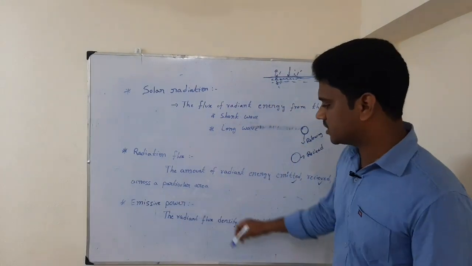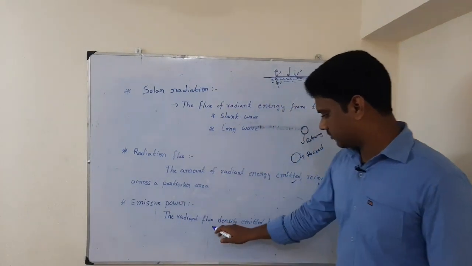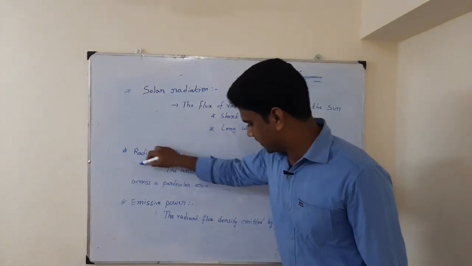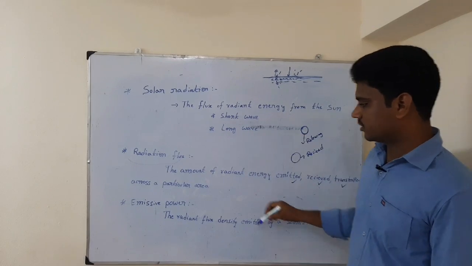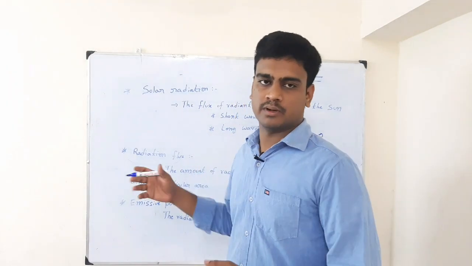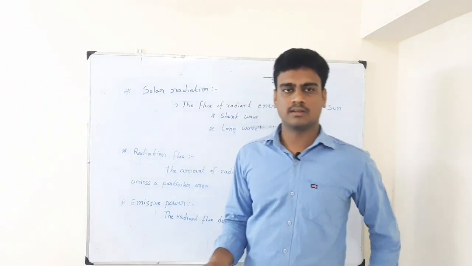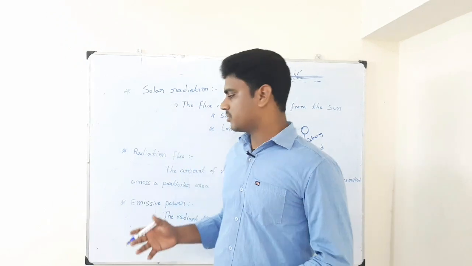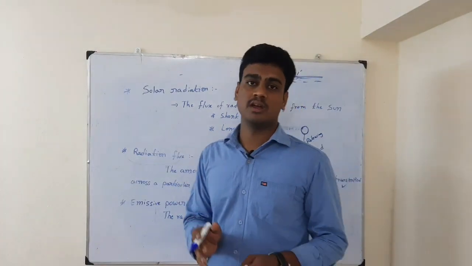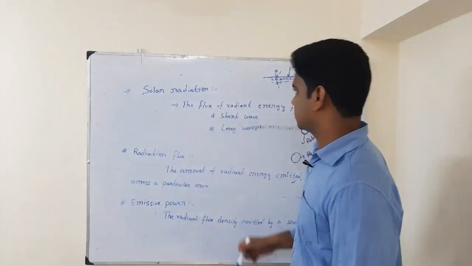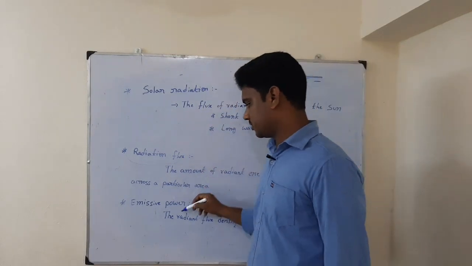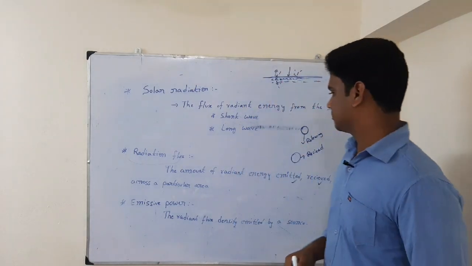Then the next one is emissive power. Emissive power means the radiant flux density emitted by a source. So how much radiation flux is emitted by a source, we call emissive power. This much amount of energy can be emitted by that particular source. For example, let us take the sun. How much energy is actually emitted from the sun, that we call emissive power. That much power the sun has. So these are the few definitions. These are all very important for the examination: solar radiation, radiation flux, and emissive power.